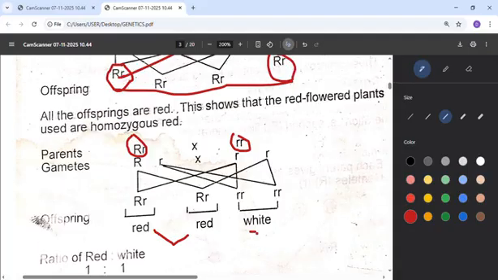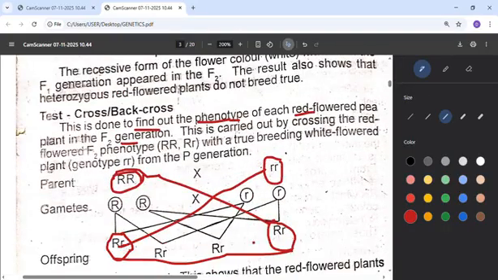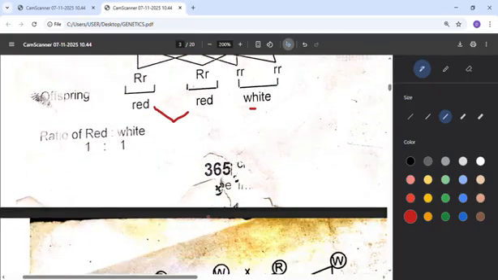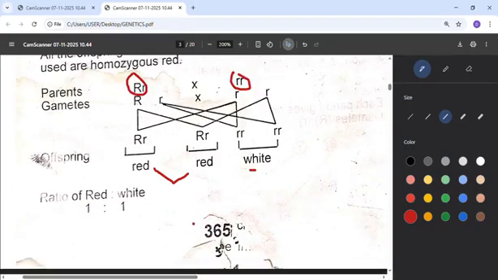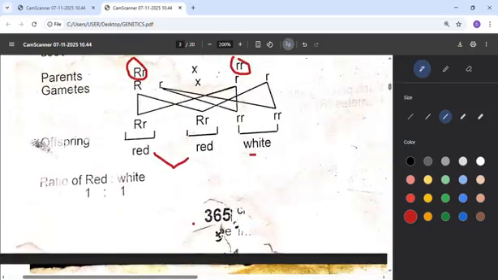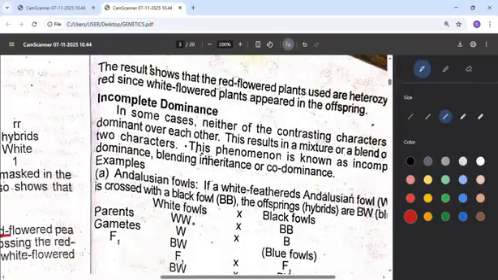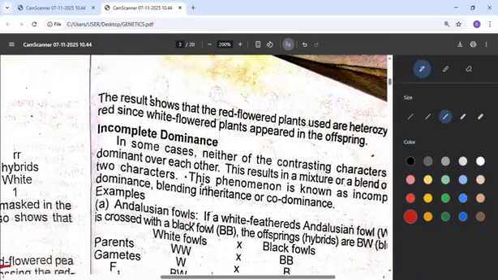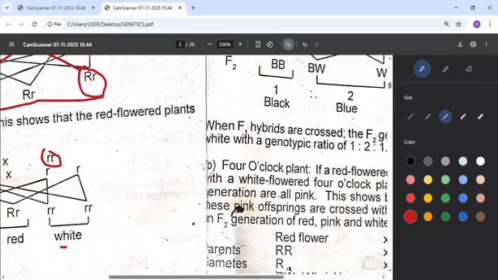So that means we have seen that it was 2 reds and 2 white. So we started with the same red and white. See, this is 2 red and 2 white, so it means we have back crossed to get back our red and white. The same thing, which is still 1:1. So the same thing can be done to the other one. I underlined 2 things from the beginning. So when you do that, you also get this red and white from the crossing.